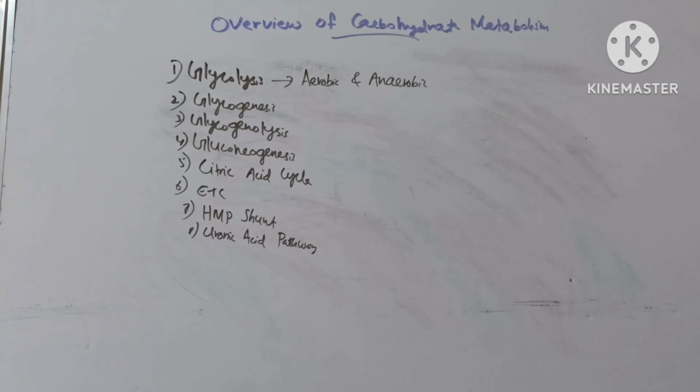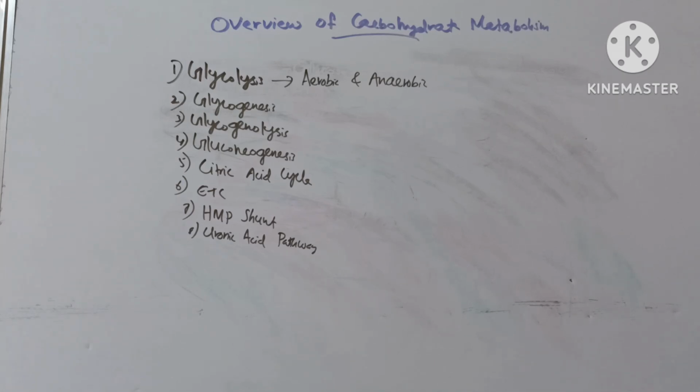So the first major metabolic pathway of carbohydrate metabolism is glycolysis. This pathway occurs in the cytosol and converts glucose to pyruvate in aerobic respiration and to lactate in anaerobic respiration, and produces a small amount of ATP.